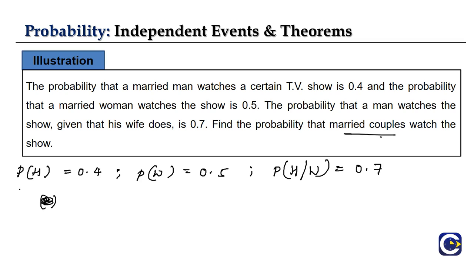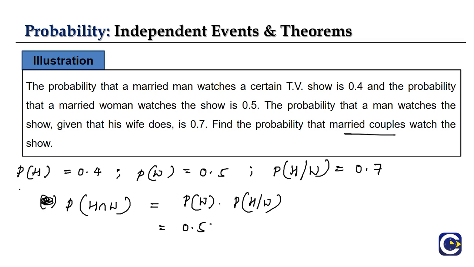Married couples watching the show means both married man and married woman watching the show, which is P of H intersection W. Which is P of W into P of H with respect to W, and we know P of W is 0.5 and H given W is 0.7. So the product of this will be 0.35.